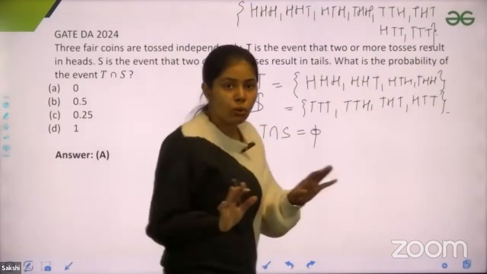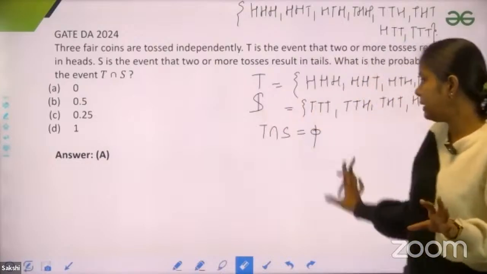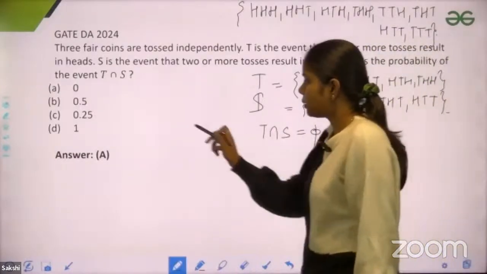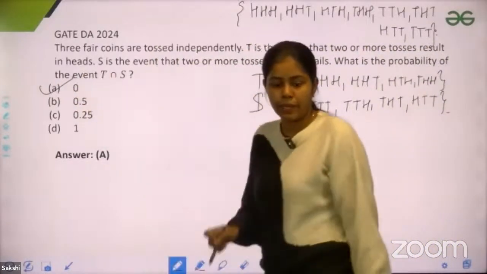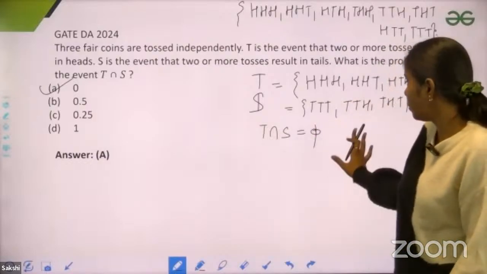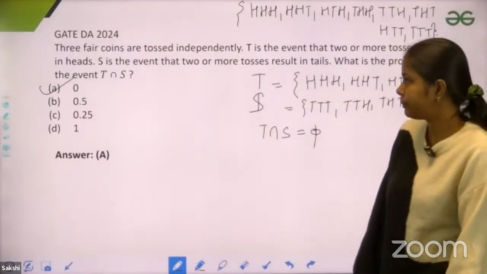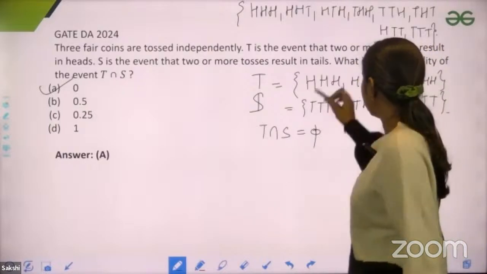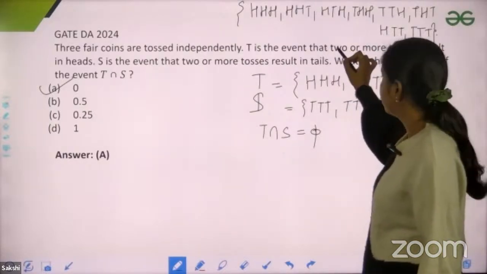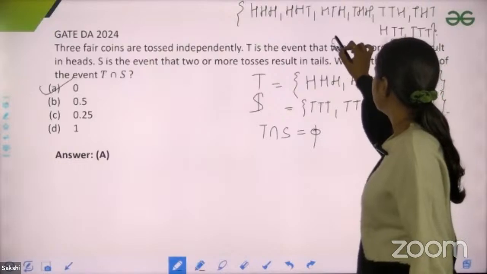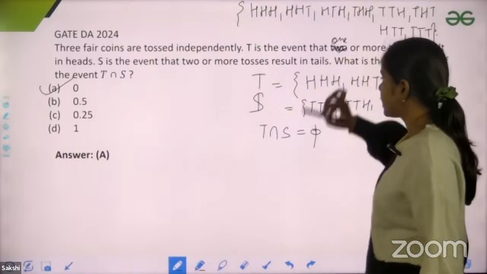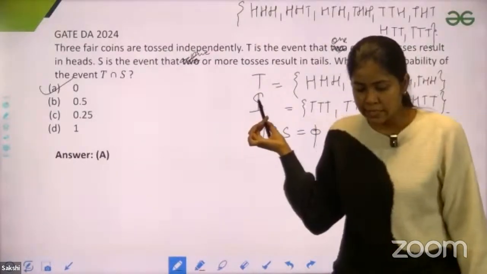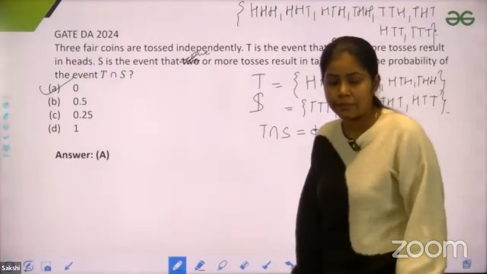That means there is no common point in T intersection S. So the probability would be 0. So option A is correct, because they do not have any common point. Let's suppose I change the question so that T is an event that one or more tosses result in heads and S is an event that one or more tosses result in tails. Then what would be the answer? Guys, try to let me know what the answer would be.